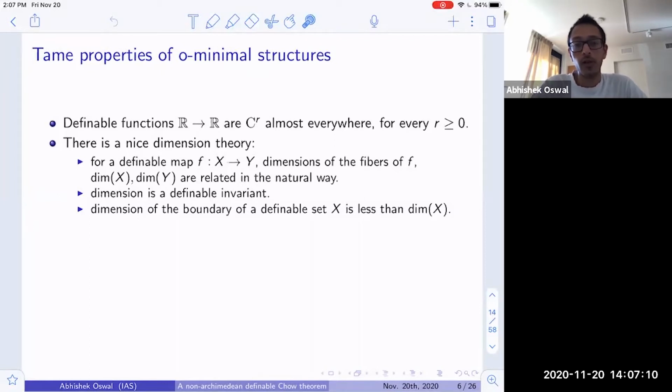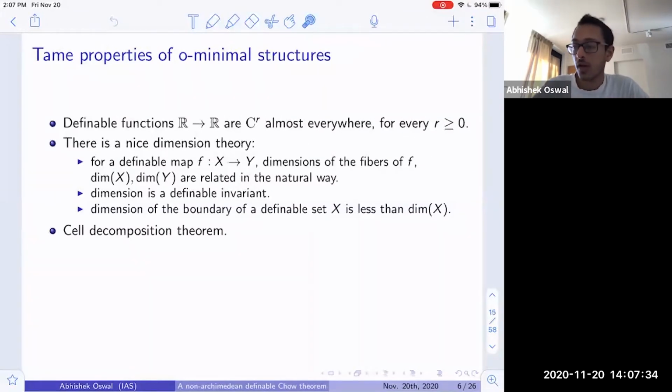Furthermore, dimension is a definable invariant. So if you have a definable bijection between definable sets, then the dimensions are equal. And similarly, sets cannot have too large of a boundary. So for any definable set X, its boundary has strictly smaller dimension than that of X.